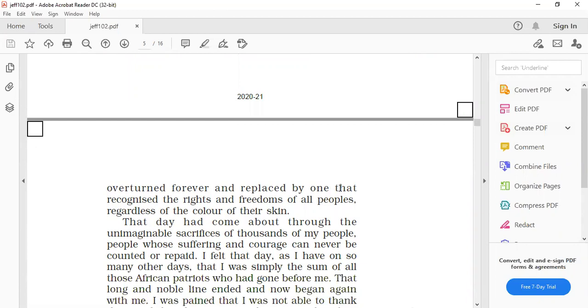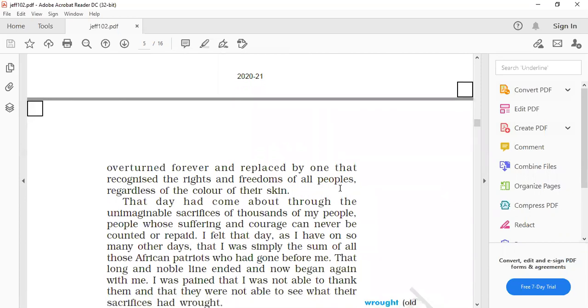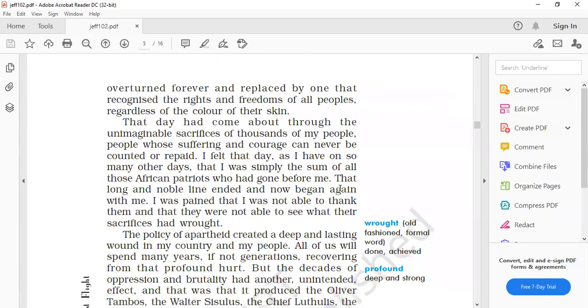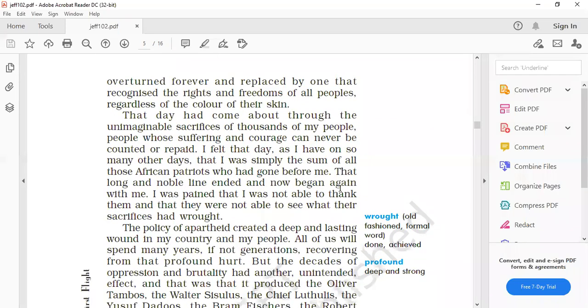That is, the new system that you are going to establish will make everyone recognize his or her rights and freedom, regardless of the color of their skin and race. That means no discrimination will be there on the basis of the color of skin. They all will enjoy their rights and freedom. Till here we have read.